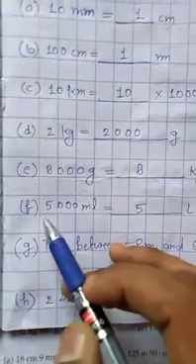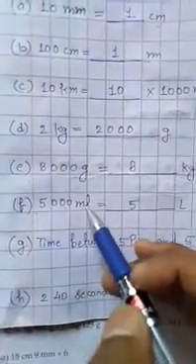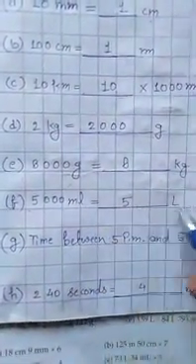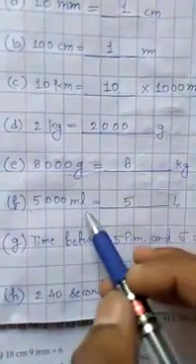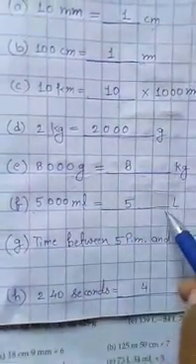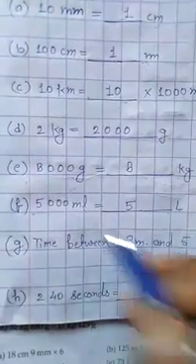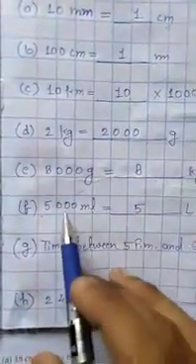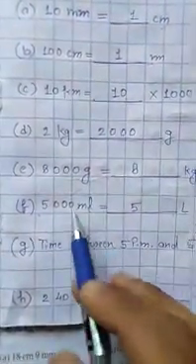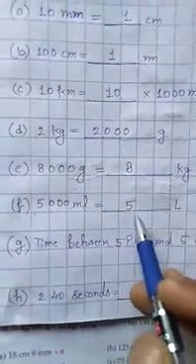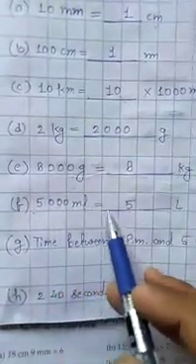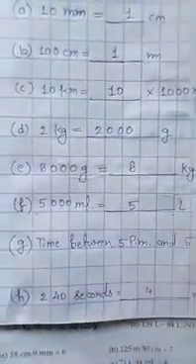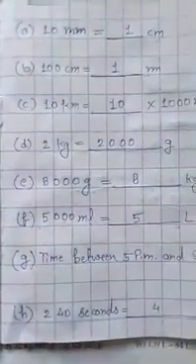Now question F, 5000 milliliter equals to dash liter. When we convert milliliter into liter, we divide it by 1000. So we will divide 5000 by 1000. It will be 5. So 5000 milliliters equals to 5 liter, because 1 liter equals to 1000 milliliters.